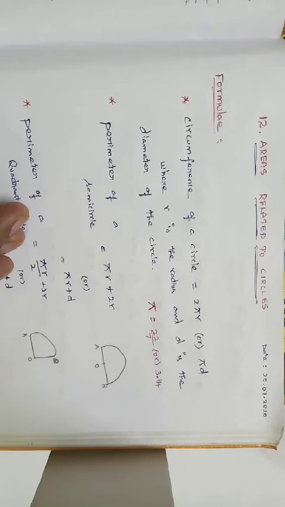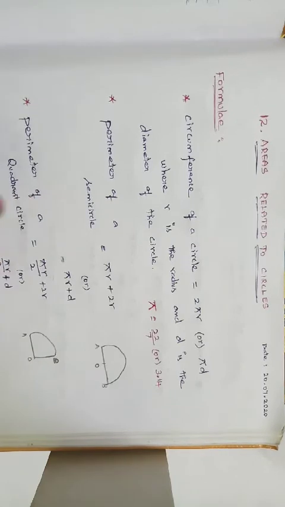What are the 4 concepts we are seeing? Combined 4 concepts is the fifth concept. What is the name of the fifth concept? Areas of combination of plane figures.